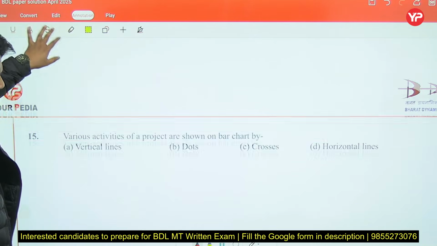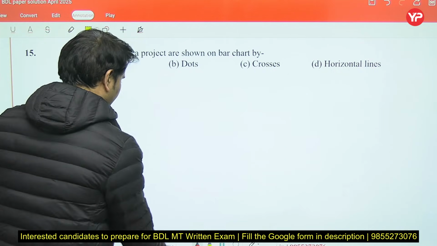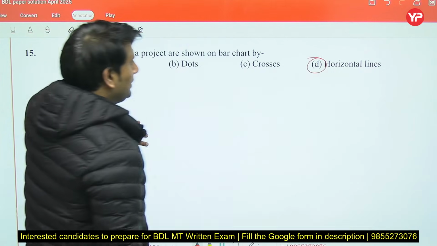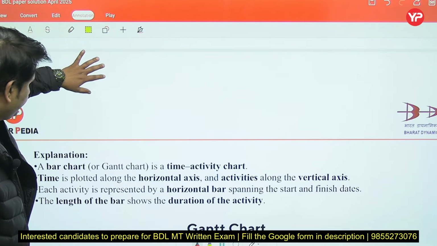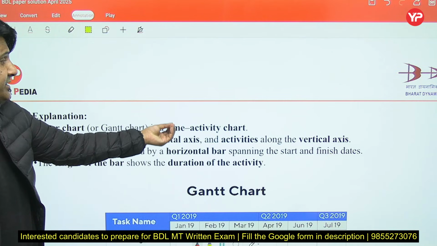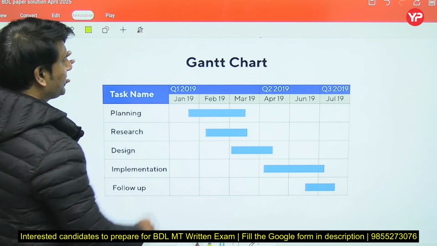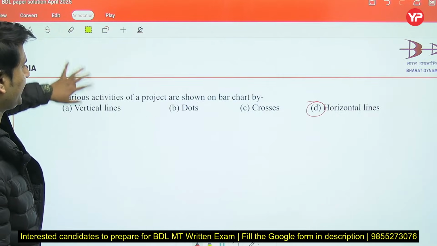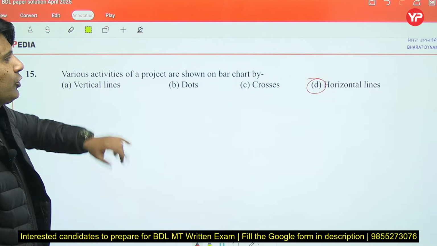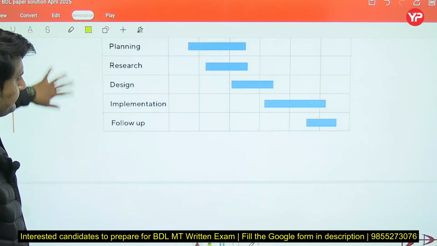Now let's move further. Next question. The various activities of a project shown by bar chart, also known as Gantt chart, which is a time and activity chart. And we represent our activities with horizontal lines. So they have asked various activities of a project are shown in bar chart by horizontal lines, right? So D will be the correct answer.